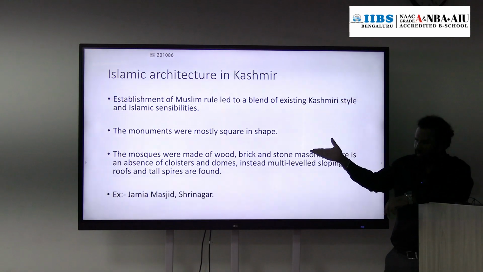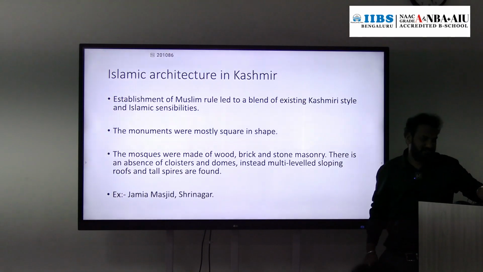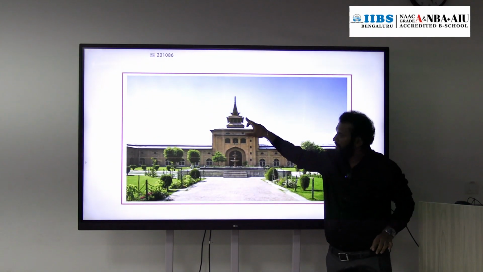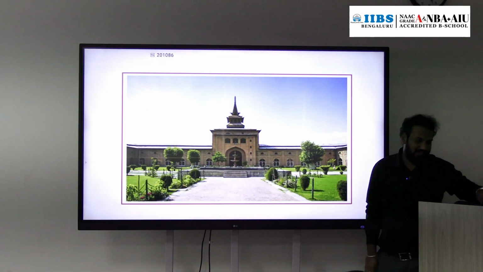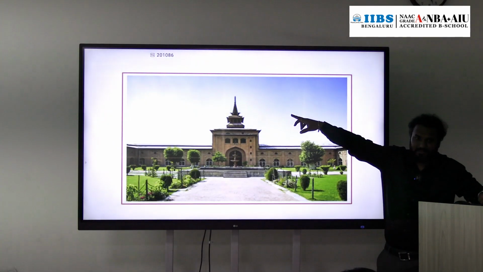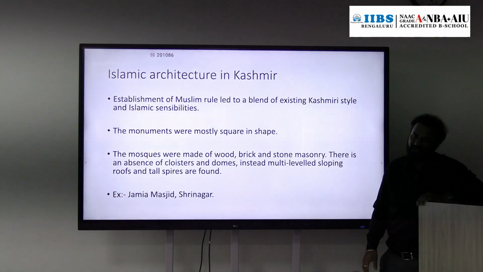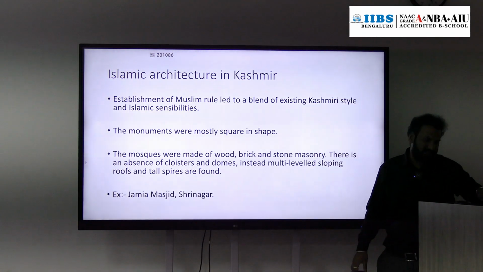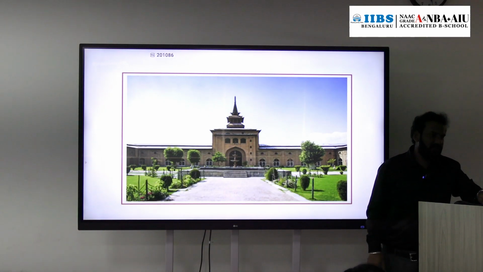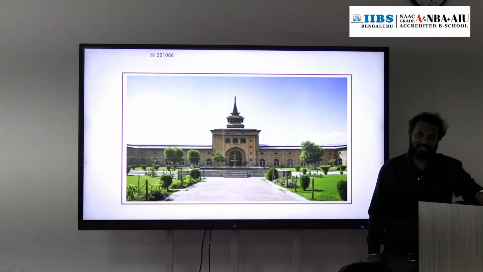There is an absence of cloisters, minarets or domes. Multi-level sloping roofs are there. See, multi-level sloping roofs were present. And tall spires were also found on top. So this is about the features of Islamic architecture in Kashmir. An example is the Jamia Masjid, the Jamia Masjid in Srinagar. Okay, so this is about Islamic architecture across the country.